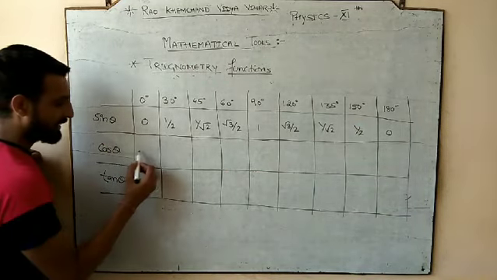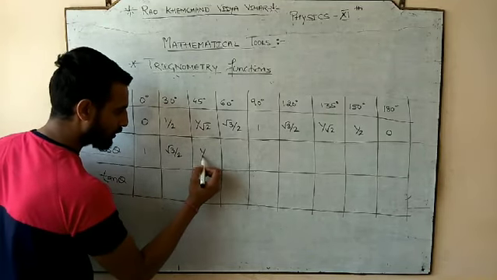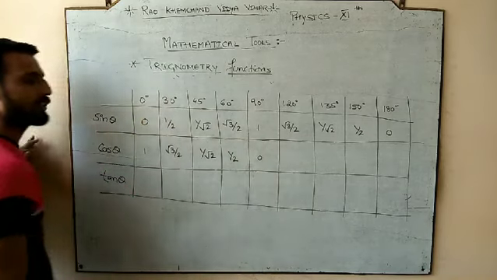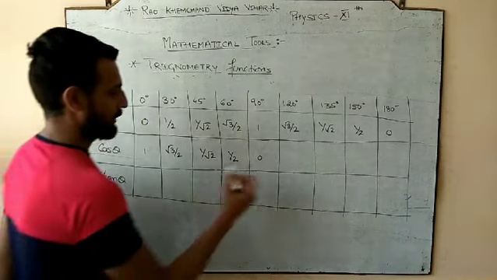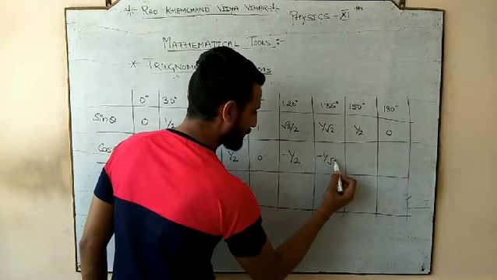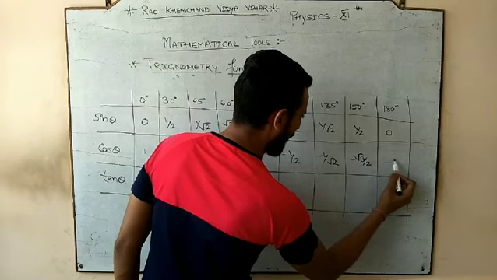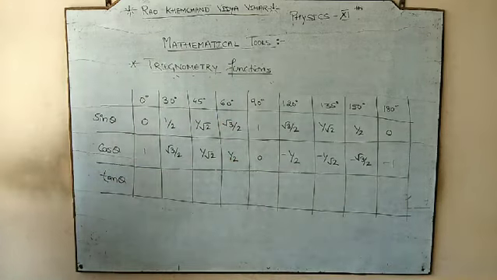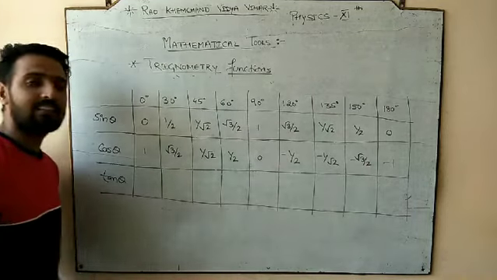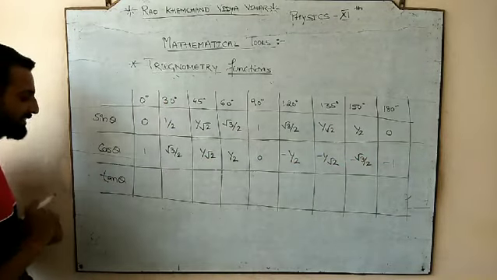Done? Cos theta: cos 0 is 1, then root 3 by 2, 1 by root 2, 1 by 2, and cos 90 is 0. Then it would be negative 1 by 2, negative 1 by root 2, negative root 3 by 2, and negative 1. Clear? After 90 degree to 180 degree, we call this the second quadrant. So in the second quadrant, your cos function is always negative.